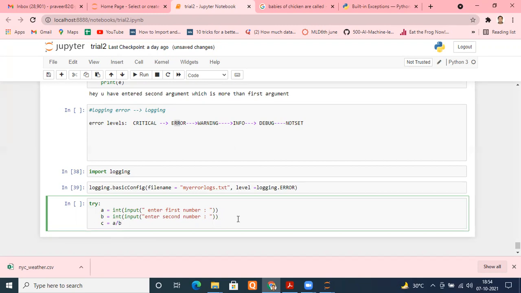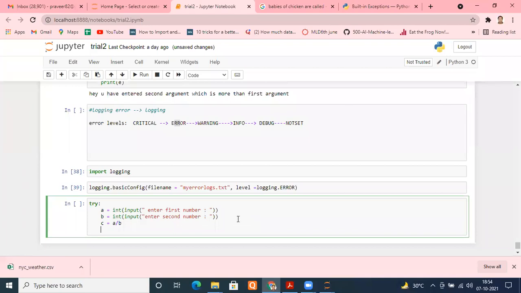If everything goes good, fine. Otherwise, if everything doesn't go good, then I have to go to the except. And we know which is the class which captures all the exceptions, the parent class of the exceptions.